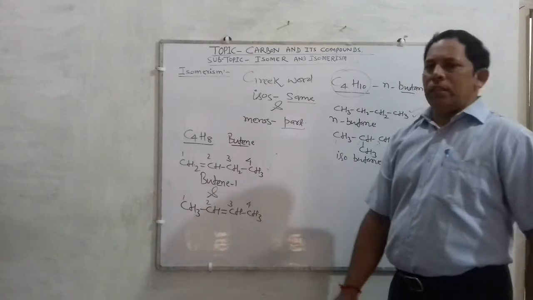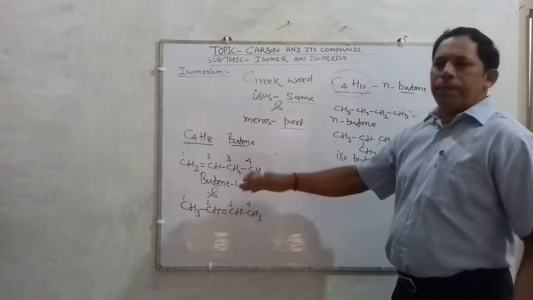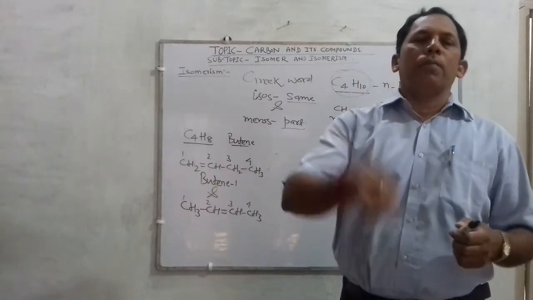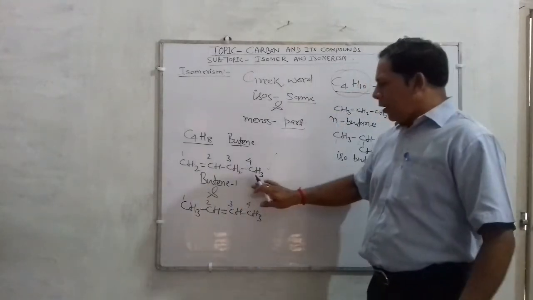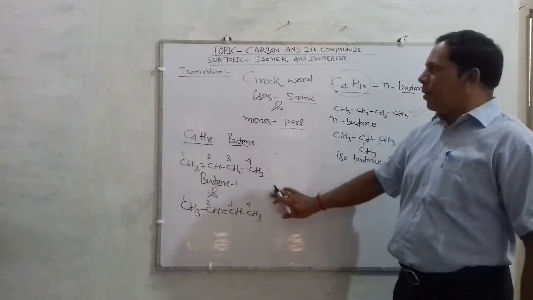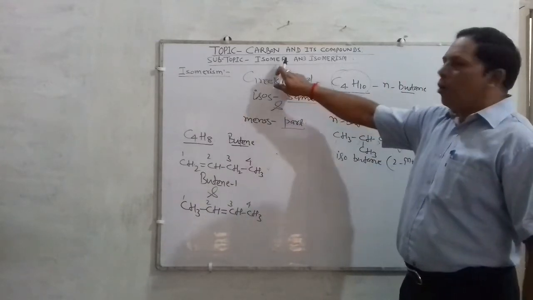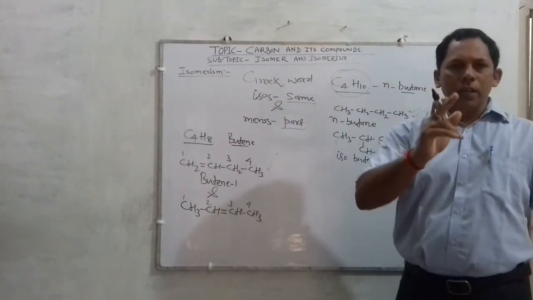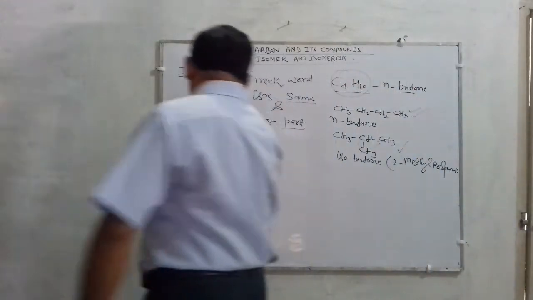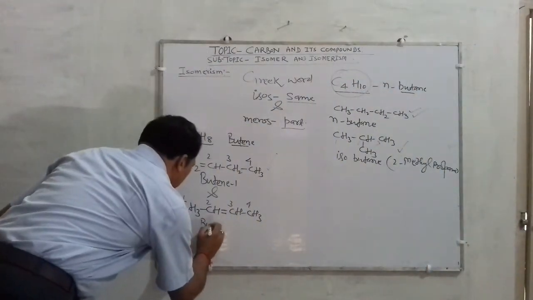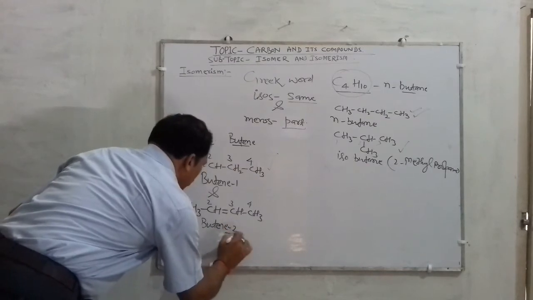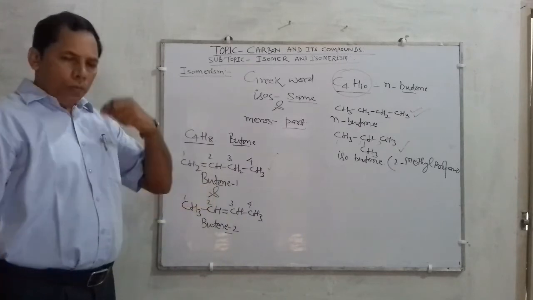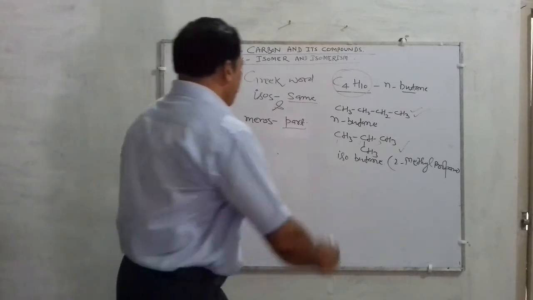So they are differing in their structure. And if differing in structure, no doubt their physical or chemical properties must also differ. So they are differing in structure as well as their properties. So they will show isomers and the phenomenon will be isomerism. Okay children? How simple. So the name of this compound is butene 2, or 2-butene. Okay? One more simple example I will explain to you.